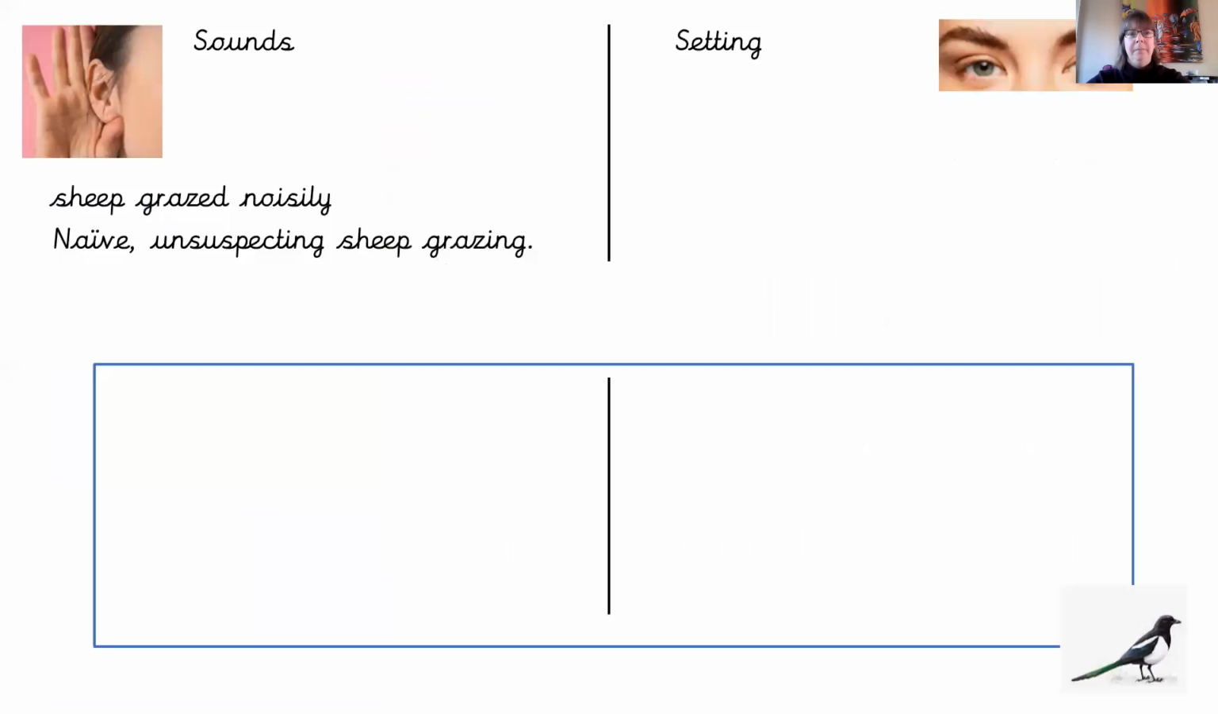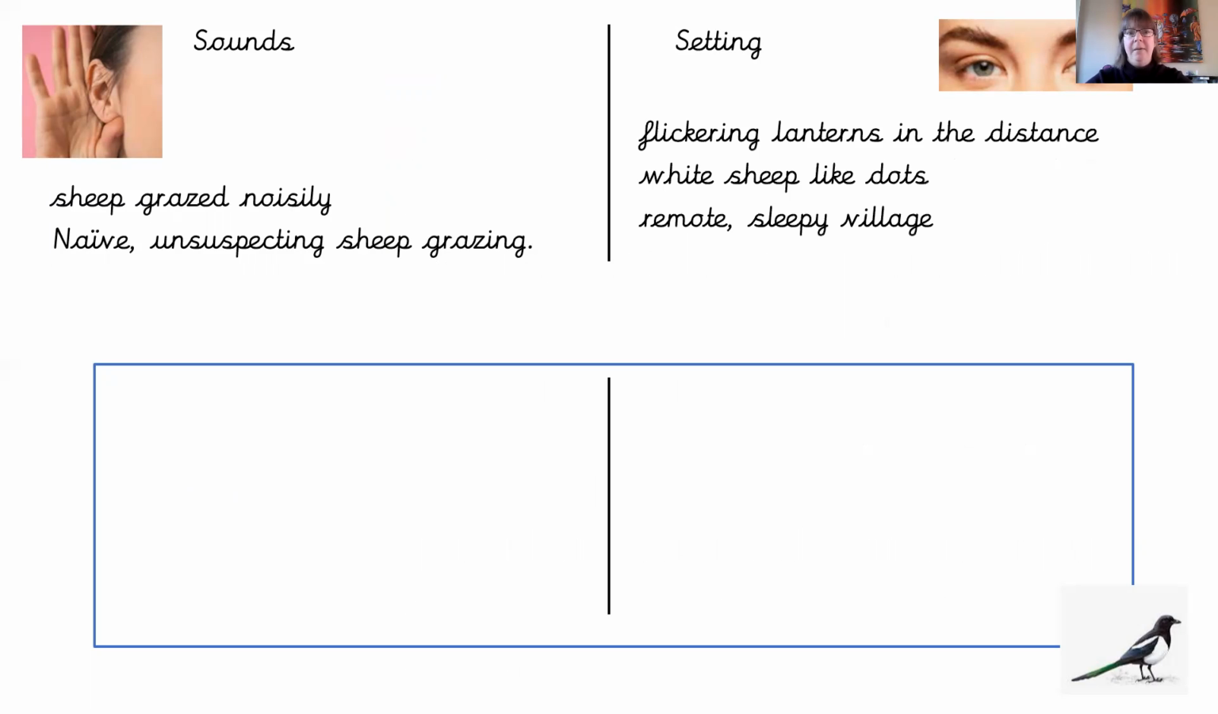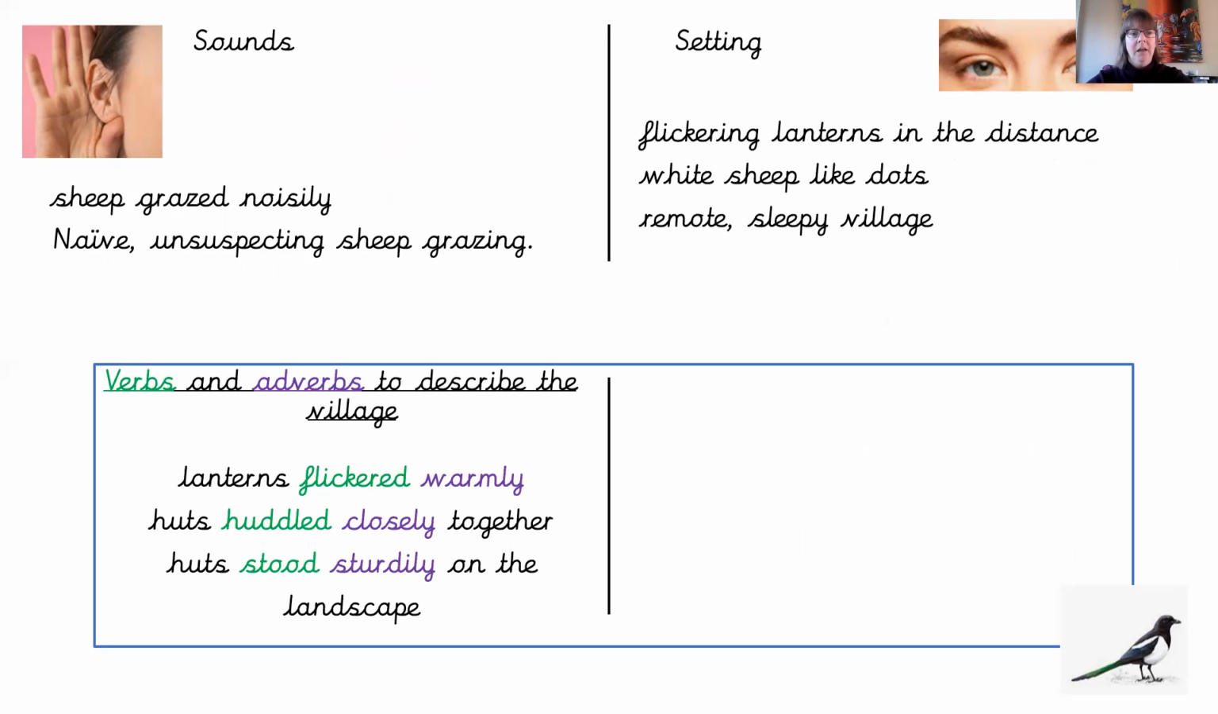So let's move on. Okay, so the sounds that we heard were sheep grazing noisily, and they were naive, unsuspecting sheep. And our setting was flickering lanterns in the distance, white sheep like dots in a remote, sleepy village. So we're moving on to the next part of our build-up.